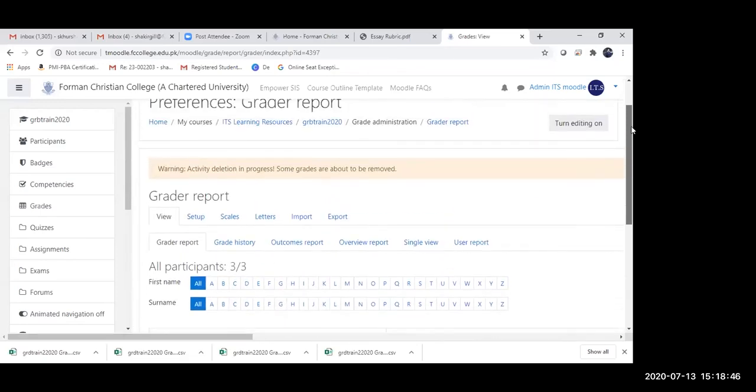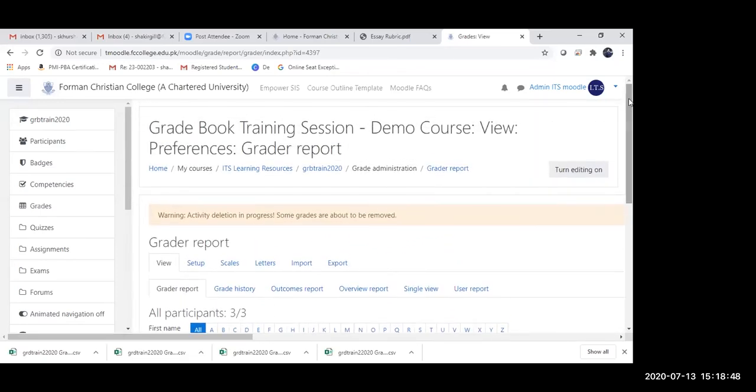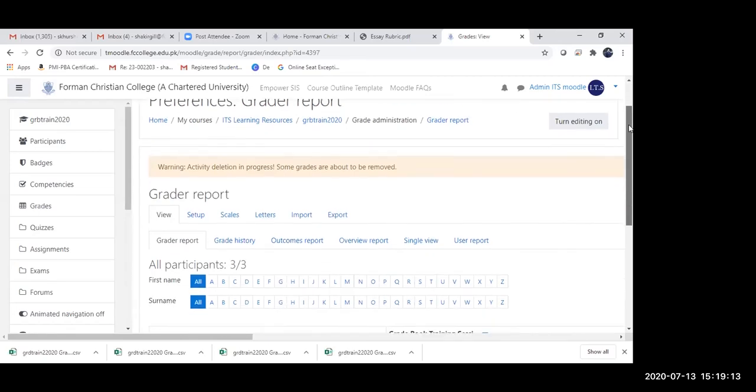Do you have any questions in terms of assessment? After this, I will be going through how we actually get the letter grades, which is most important for you to upload into Empower. And I will also be showing you the scales, and how you make sure that your scales are correct for letter grades. So any questions before I jump to that? No, Shakir, not yet. Okay, brilliant.